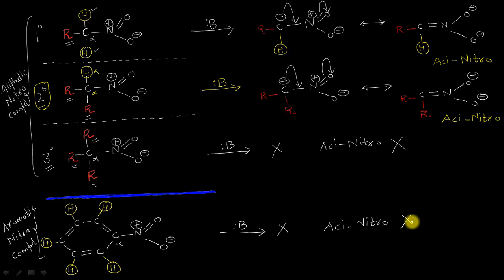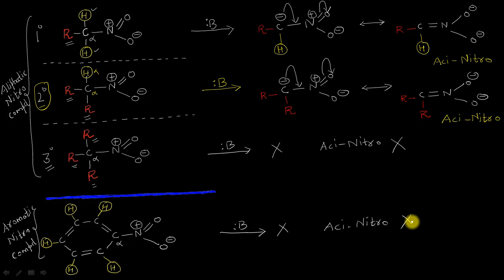And we can also add here that tertiary and aromatic nitro compounds cannot give rise to the aci-nitroform, because they do not contain any alpha hydrogen atom which can be abstracted by the base.